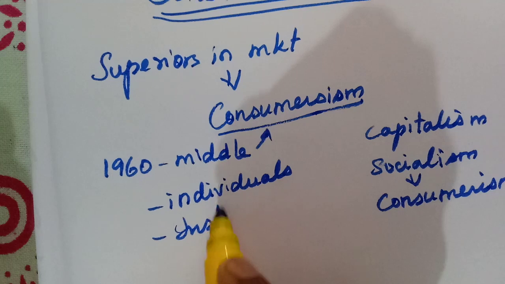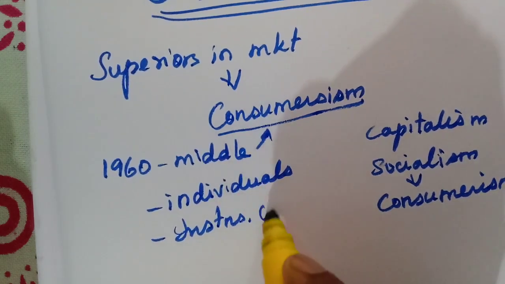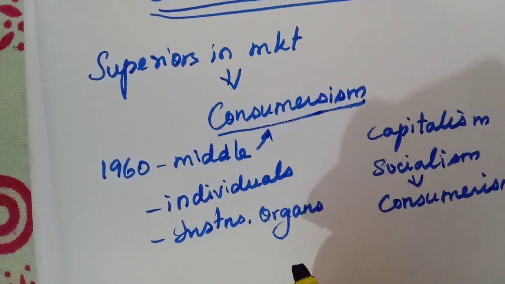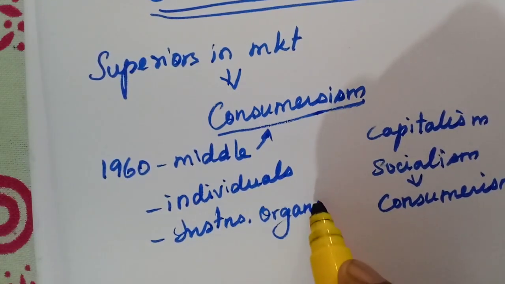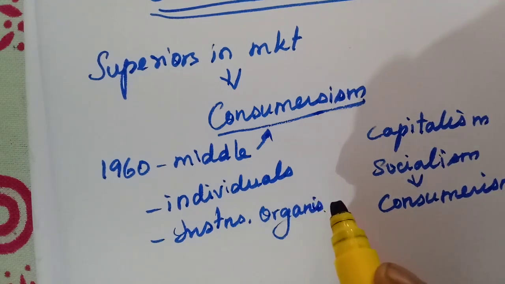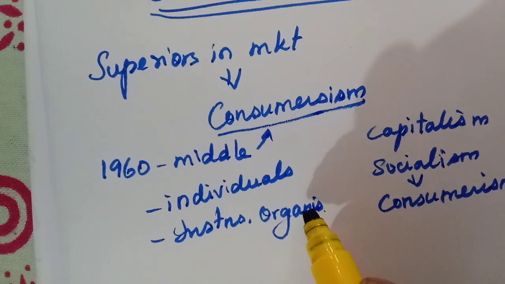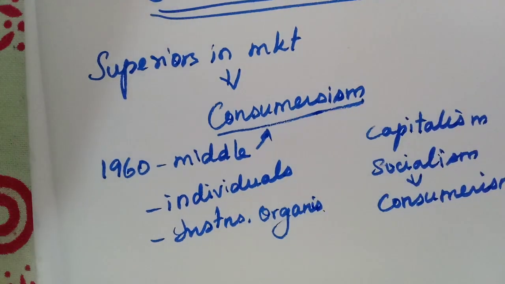Institutions and organizations also become consumers because they purchase the goods and they will sell the goods. All are purchases, either for their consumption or for selling to the consumers. So they must be protected in every sense.